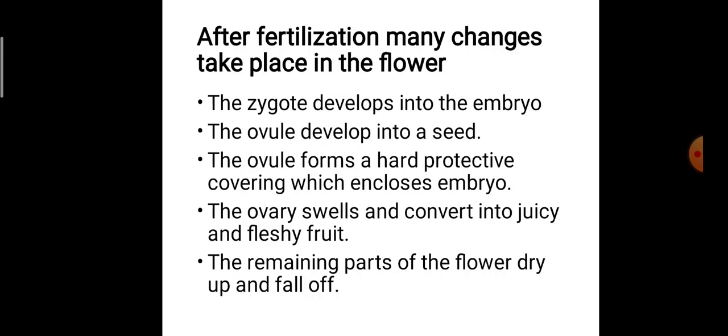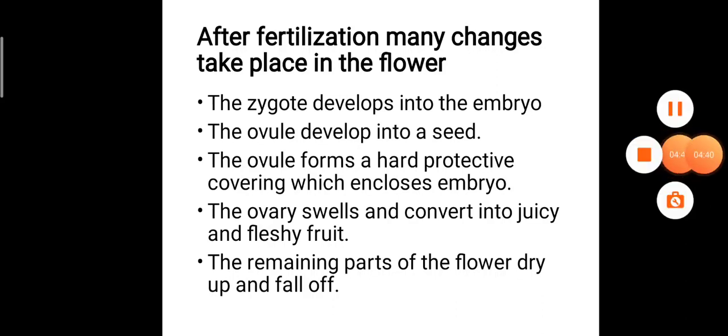The ovary swells and converts into juicy and fleshy fruit. The remaining parts of the flower, means the petals, stamen and pistil, dry up and fall off. This is the full process of fertilization and the formation of seed.